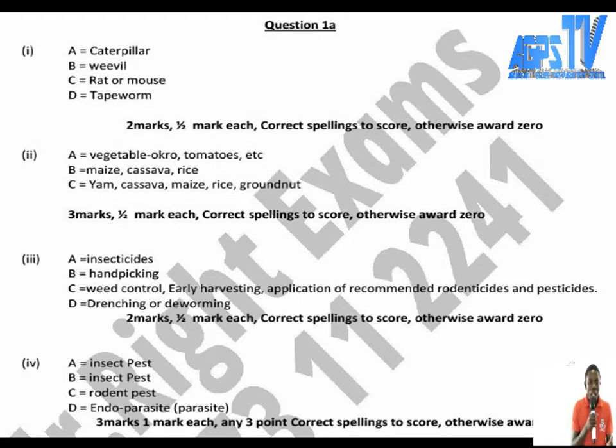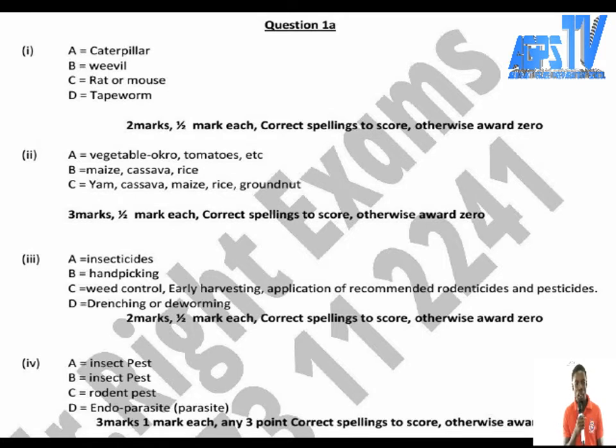If you don't remember anything, beans is there, rice is there, maize is very common. They always destroy maize and beans, so you can write them. And the last one, organism C, which is rats: yam, cassava, maize, rice, groundnut, etc.